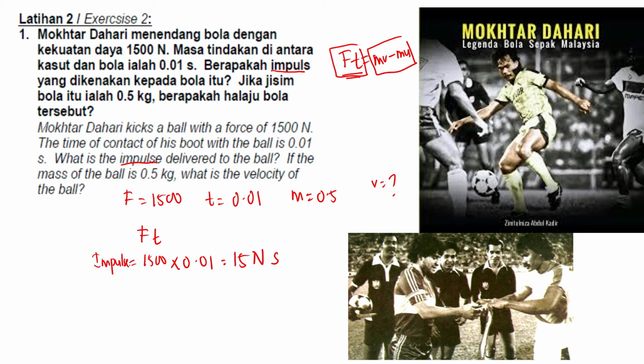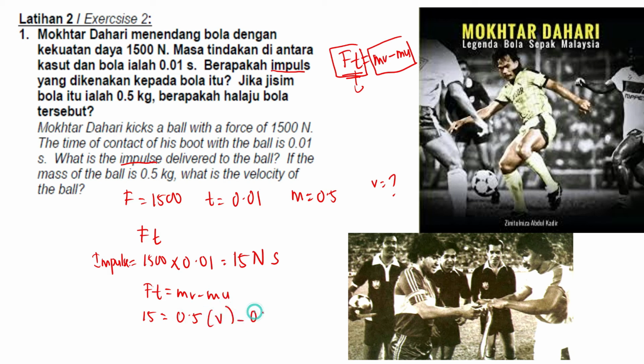Okay, the next one asks you to find the velocity. You already know impulse here, so you know Ft already. So I just can replace. This is the formula. Ft is 15, and the mass is 0.5. The final velocity is v.